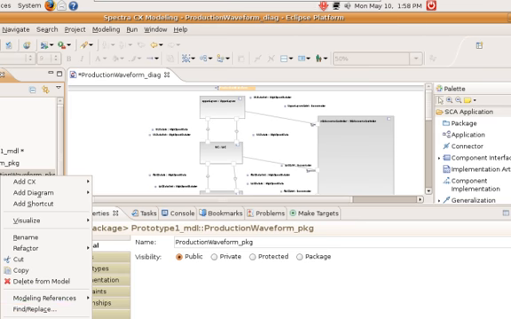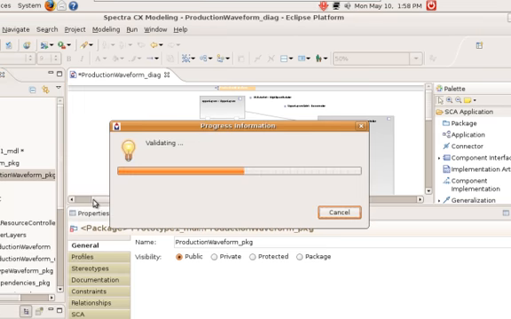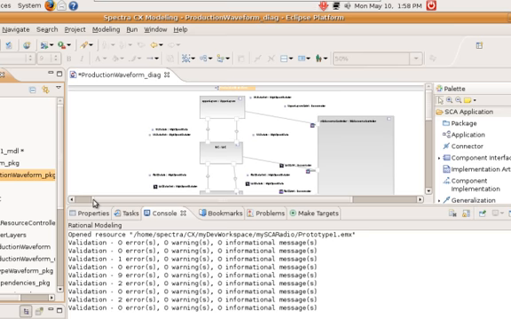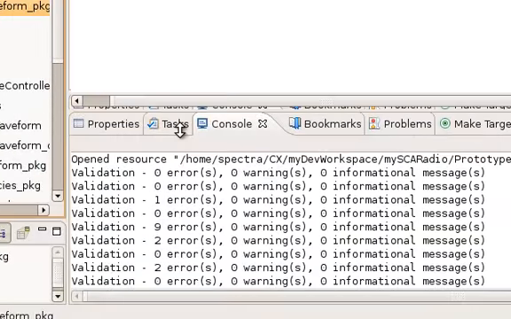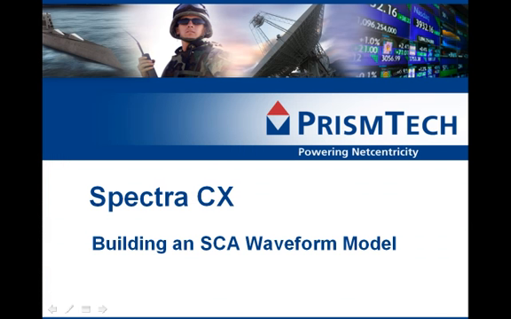We can do another SCA validation, and we now see that we've corrected that problem and we have no more errors. And that completes our demonstration of using SpectraCX to build an SCA waveform model.